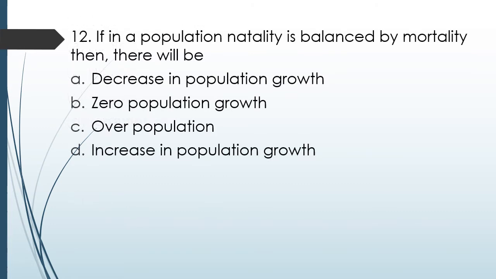Question number 70. In a population, natality is balanced by mortality. Then there will be increase in population growth, zero population growth, overpopulation, or decrease in population growth. The correct answer is option B.